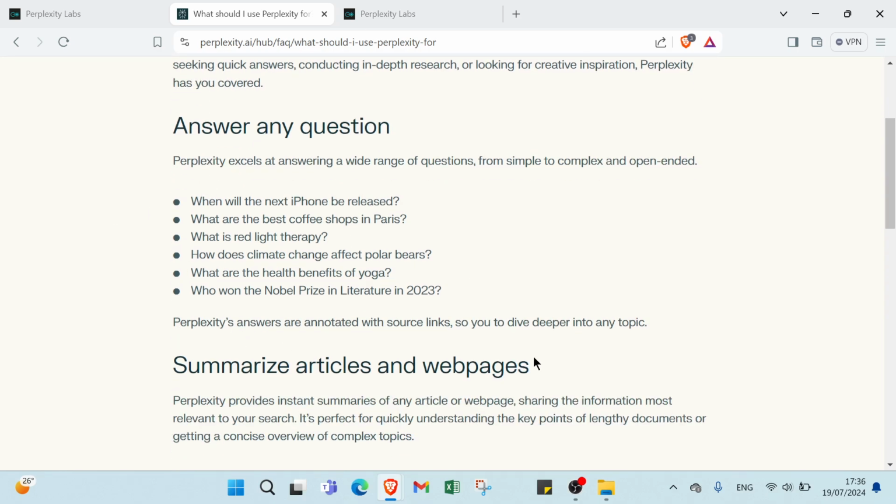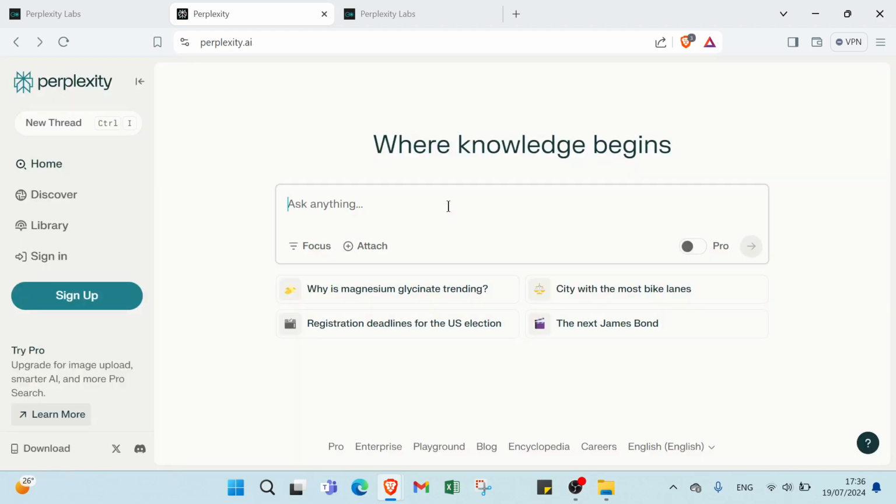So here we have a lot of information. Here we have one of the easiest ways to earn money with Perplexity. First, we have offering freelance services. Identify your niche. Are you good at specific tasks Perplexity helps with, like data analysis, content writing, etc.? Focus on what you do best.